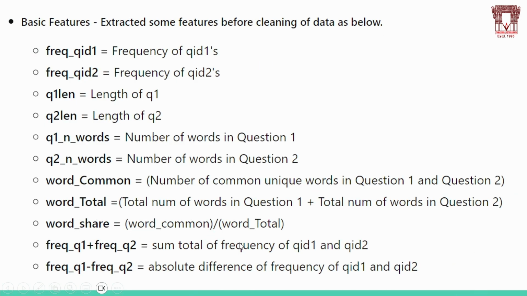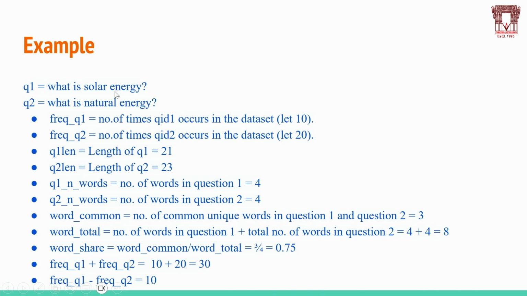Coming to the basic features, these are some of the basic features to analyze our Quora question pair data set. Frequency 1 will be the number of times question 1 is repeating in our data set. Here we took two questions: What is solar energy? What is natural energy? The frequency will be how many times the first question is repeating in our data set. The frequency of question 2 will be how many times question 2 is repeating in our data set.